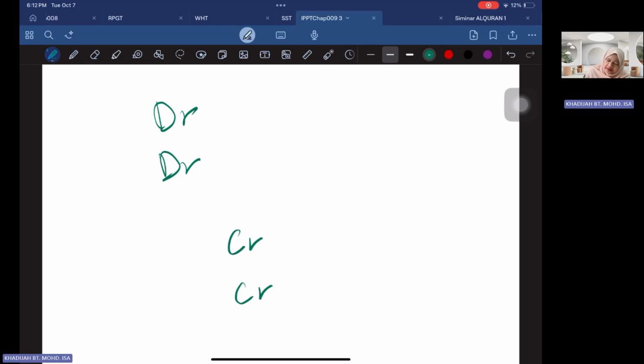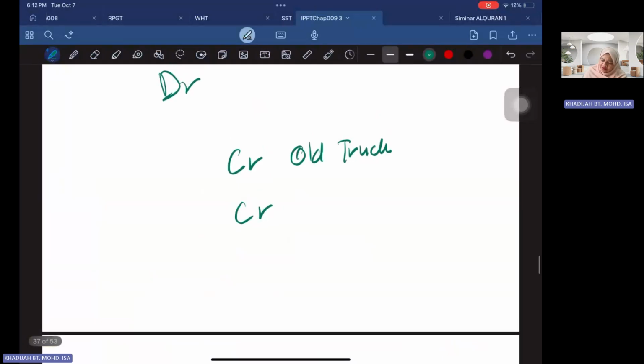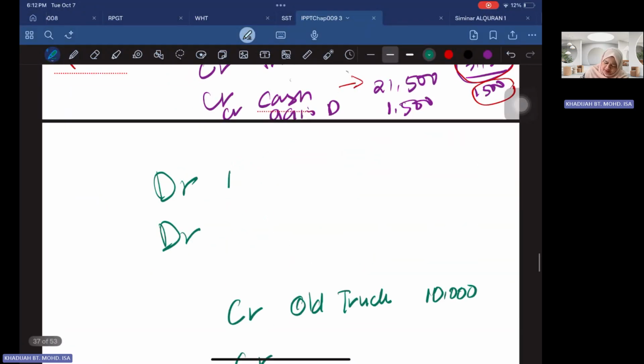Remember that the old truck is reduced. What is the cost of the old truck? The cost of the old truck is 10,000. How much is the accumulated depreciation of the old truck? It is 8,000.